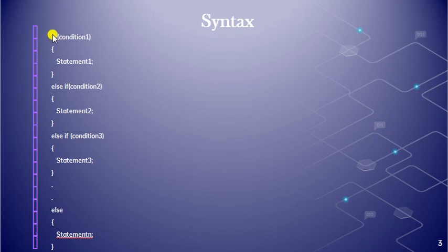Here, in the if statement, a condition is checked, then the corresponding statement will be executed. Else we will check another condition, and if it is true, then we will execute the statement. Otherwise, again we check another condition, continuing like that. At the end we will execute another statement if all the conditions are false. So that is the syntax of the if else if ladder in C.